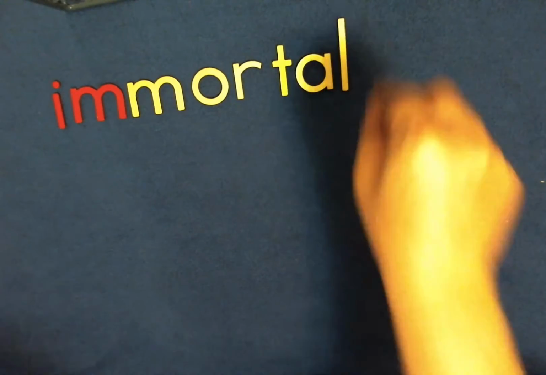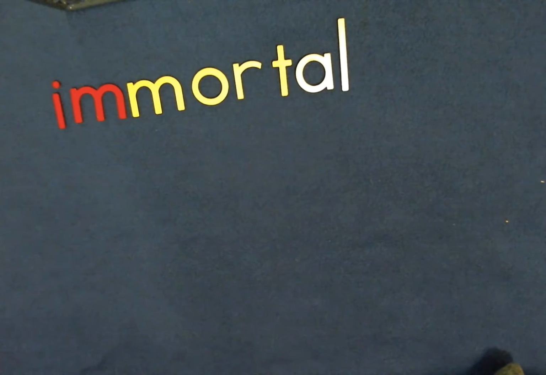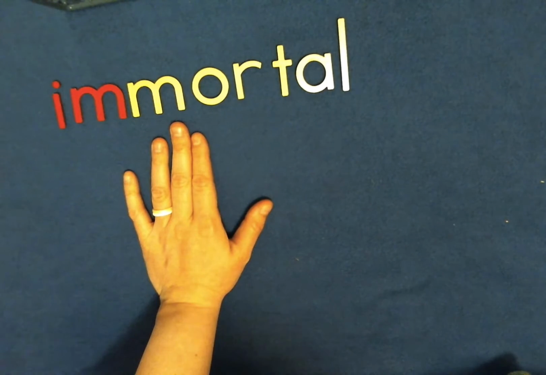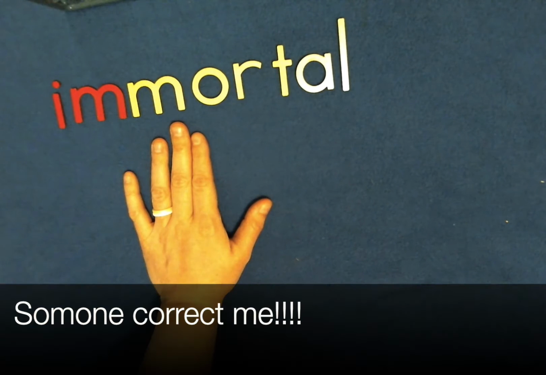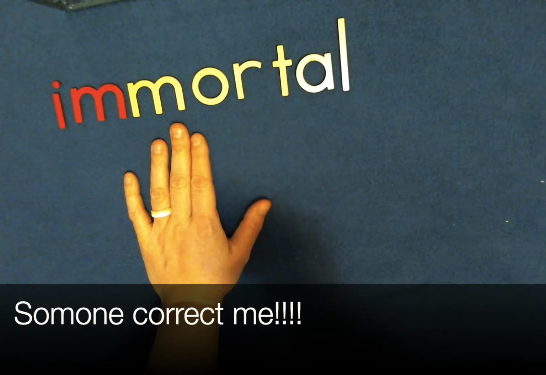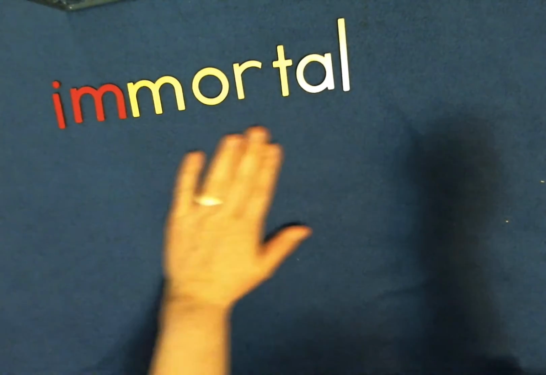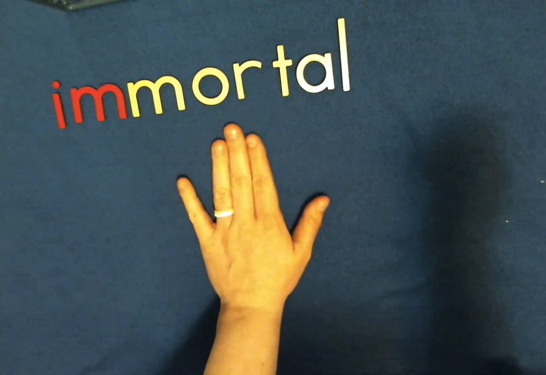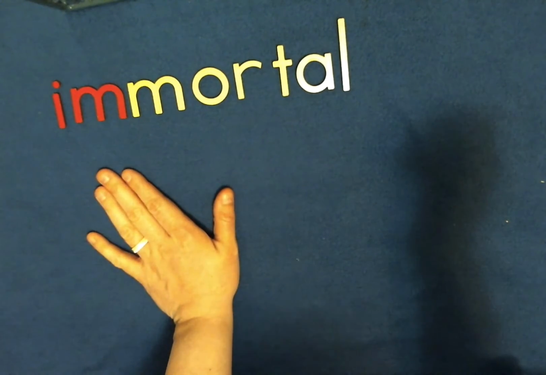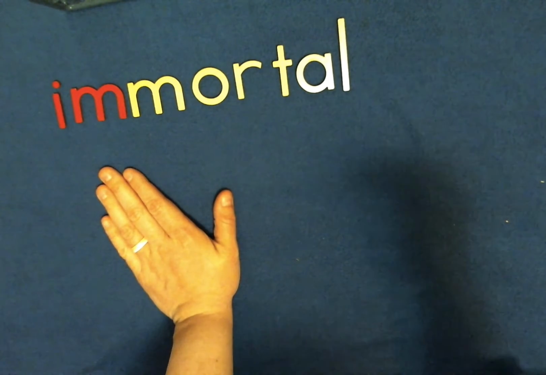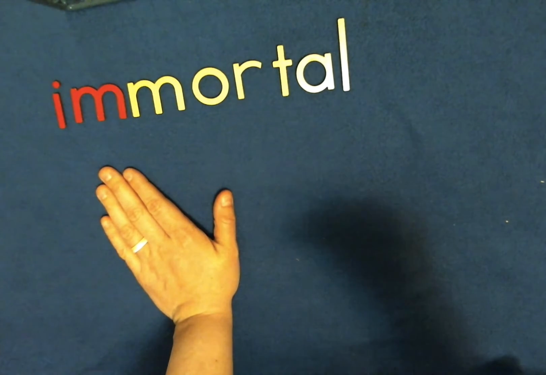Let's make a word. Immortal. What does immortal mean? Immortal means that it's a being that would never die. Think about Harry Potter, and they would say that Voldemort was immortal because he had so many lives that he could go back to the Horcruxes. But a mortal being is something that can die. An immortal being means it cannot die. Okay, so Voldemort was kind of immortal until they found all the Horcruxes and killed them all.